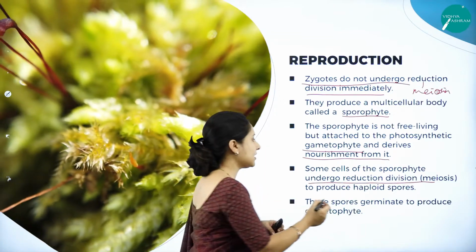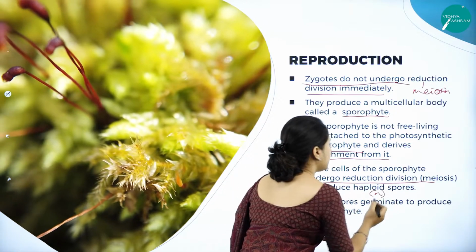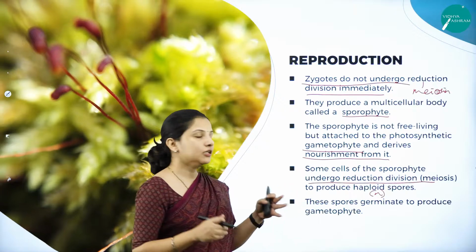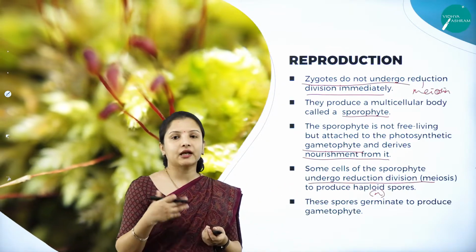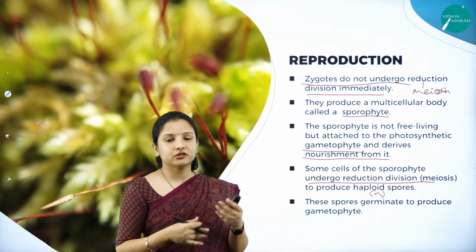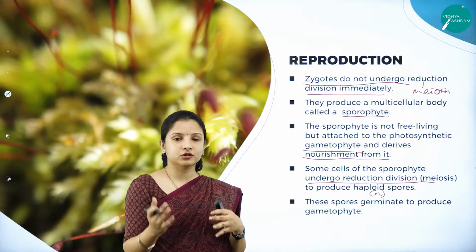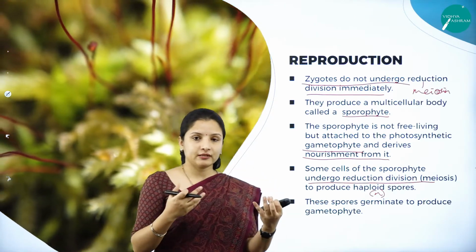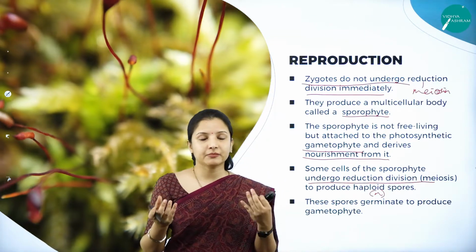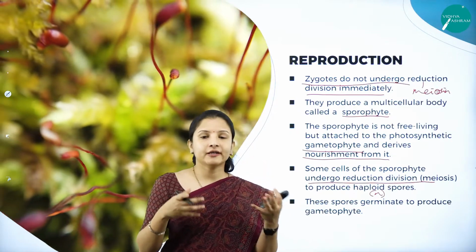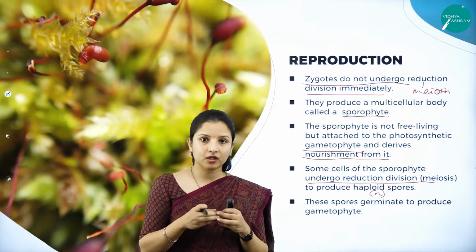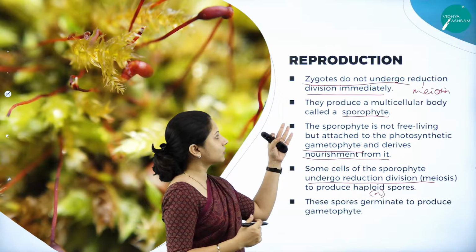So the spores are N in number, they produce the haploid spores. These spores again germinate and give rise to the gametophyte. So that is how the cycle continues. The male gamete and the female gamete, that is the anthrozoid and the egg cell, will meet in the water. When fertilization occurs, the zygote will develop.